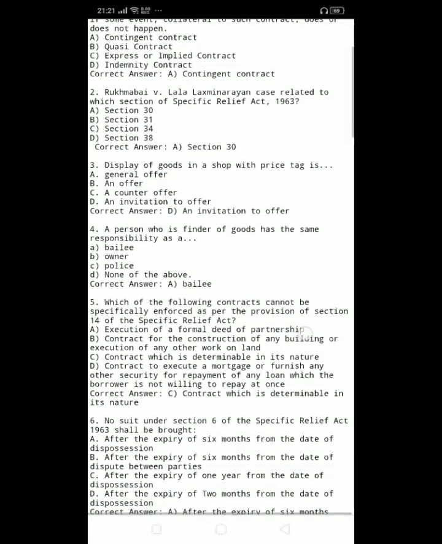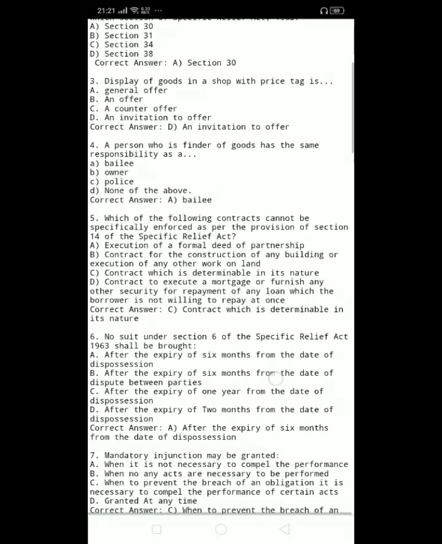5. Which of the following contracts cannot be specifically enforced, as per the provision of Section 14 of the Specific Relief Act? A. Execution of a formal deed of partnership. B. Contract for the construction of any building or execution of any other work on land. C. Contract which is determinable in its nature. D. Contract to execute a mortgage, or furnish any other security for repayment of any loan, which the borrower is not willing to repay at once. Correct answer, C. Contract which is determinable in its nature.